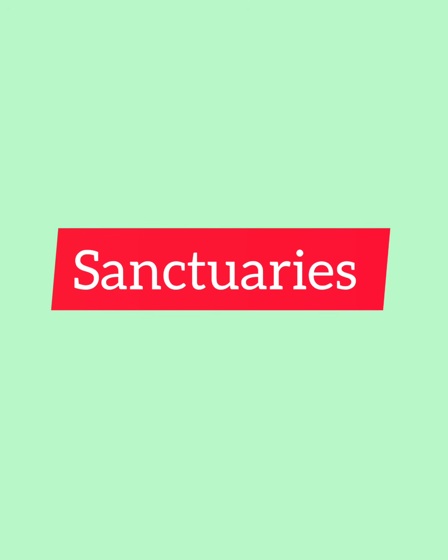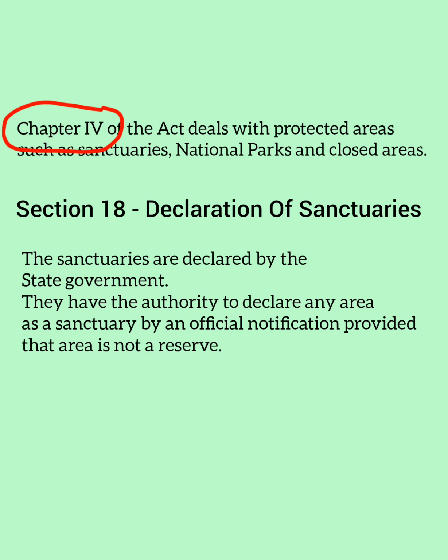Now we will see what sanctuaries are under this act. Chapter 4 of this act deals with protected areas, such as sanctuaries, national parks, etc. Section 18 particularly deals with the declaration of sanctuaries. Sanctuaries are declared by the state government, which has the authority to declare any area as a sanctuary by an official notification, provided that area is not already a reserve forest.